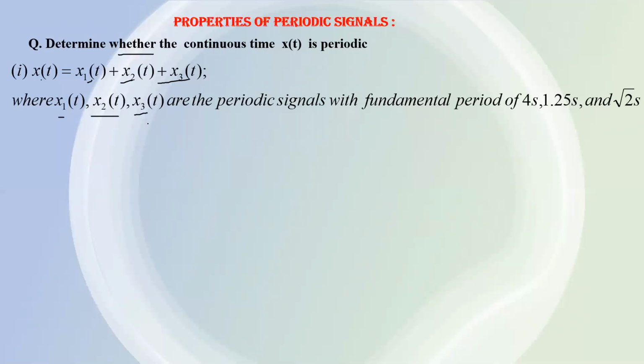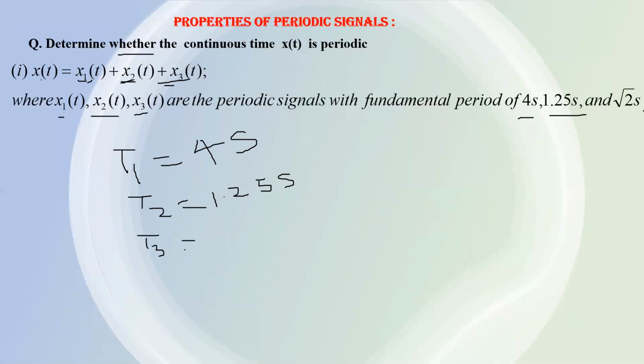How will you check? The time periods of these three signals are given here. T1 is given as 4 seconds, T2 is 1.25 seconds, and T3 is root 2 seconds. Now you have to check first T1 by T2.